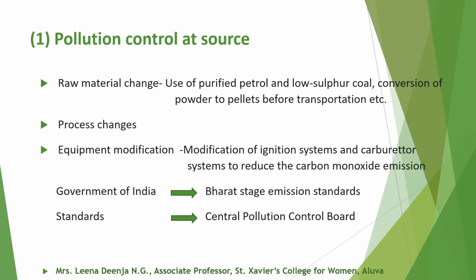Pollution control at source includes raw material change, process changes, equipment modification or replacement, use of purified petroleum and low sulfur coal, conversion of powder to pellets before transportation, etc. are some examples of raw material change. Modification of ignition systems and carburetor systems in automobile industry to reduce the carbon monoxide emission is an example of